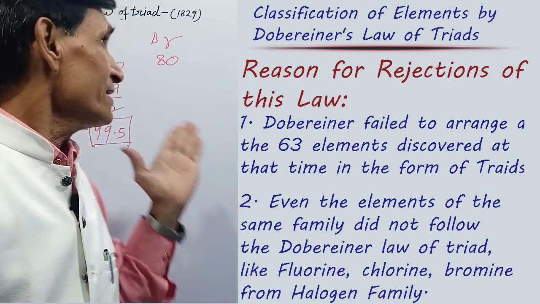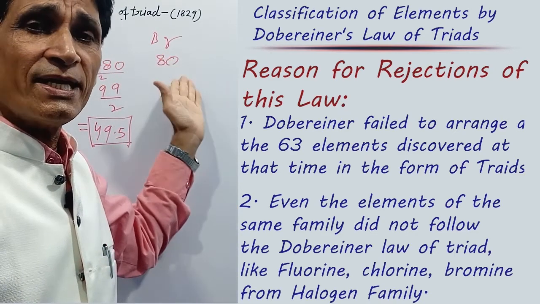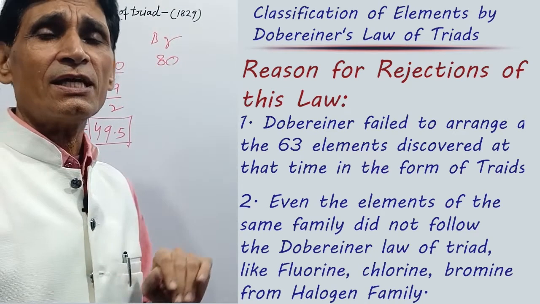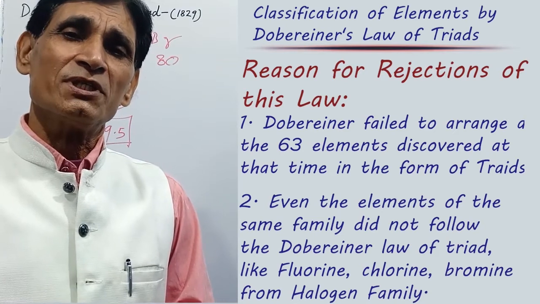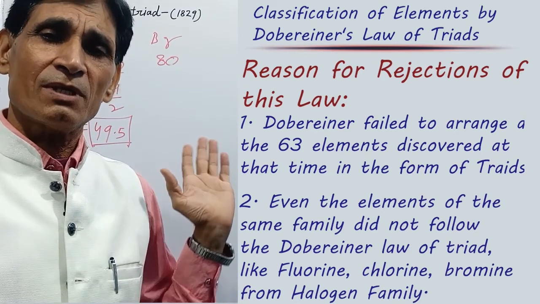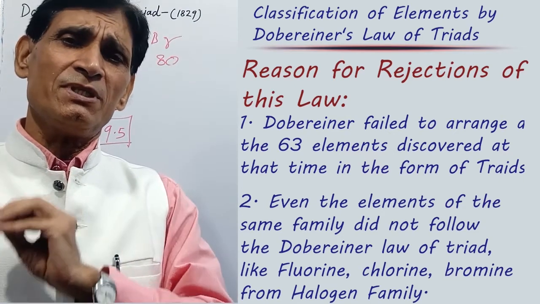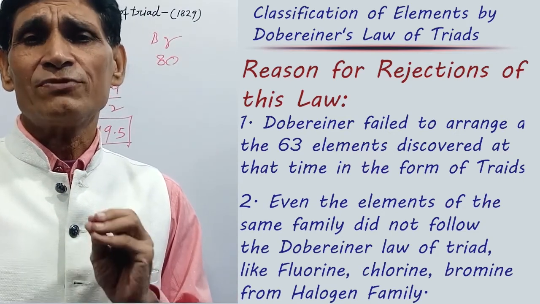Hence these three elements in the triad don't follow Dobereiner's law. So elements of the same family also did not follow the law.